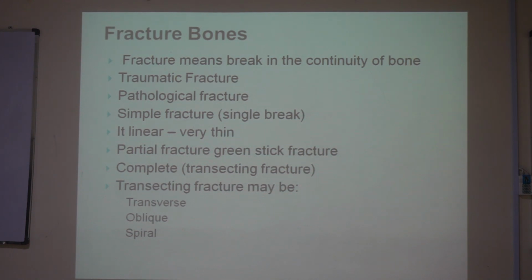Once again, I classify the fracture: traumatic fracture, pathological fracture, the simple fracture, that is single fracture. In the simple fracture, there is linear fracture, that is very thin. Then partial fracture, that is incomplete fracture, also called green stick fracture. Next type is the complete fracture, that is the transecting fracture, or the transverse fracture, or the oblique fracture. These are the various types.